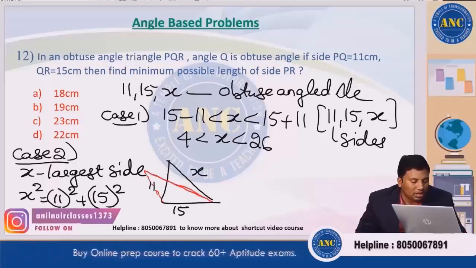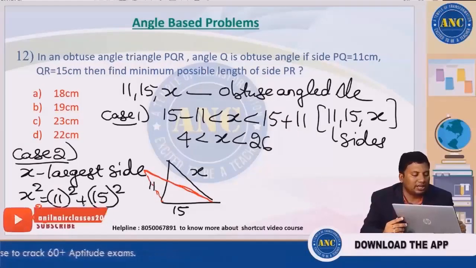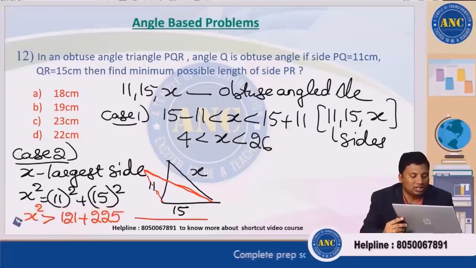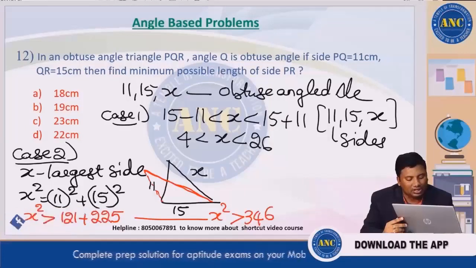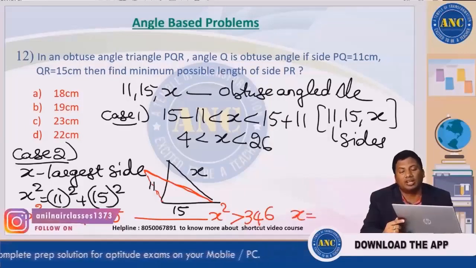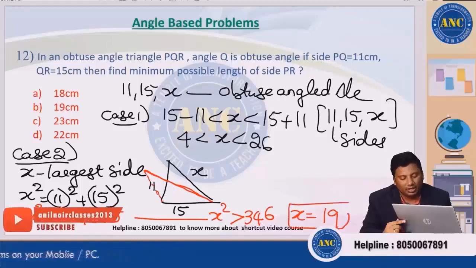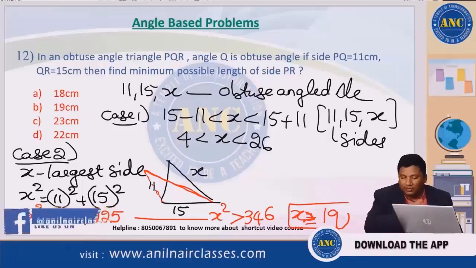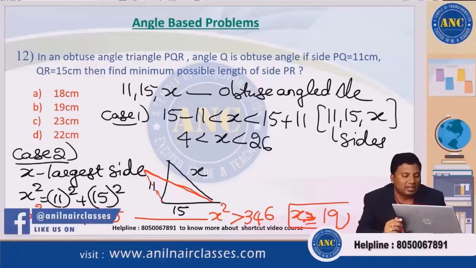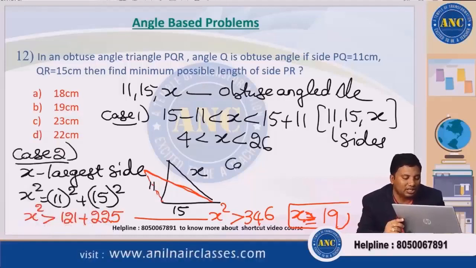Now if you observe, the hypotenuse is growing, that means x square is greater than 121 plus 225. So this is nothing but x square greater than 346. 18 square is 324. 19 square is 361. That means x is greater than or equal to 19. I hope it is clear. Case 3. What is case 3? Make it a right angle triangle and do the necessary changes.